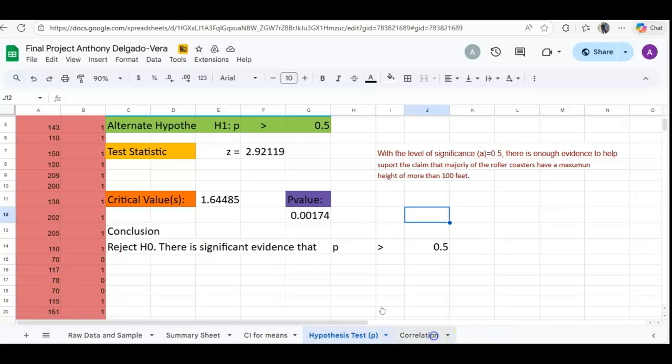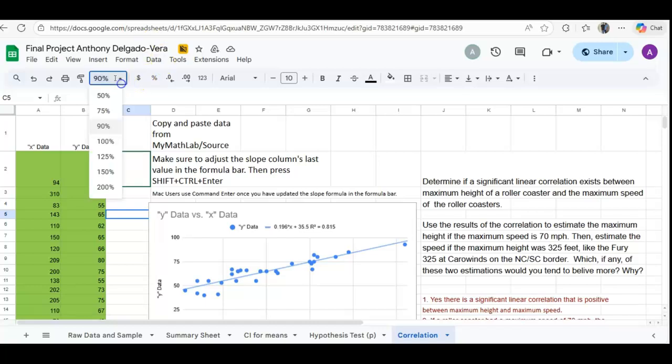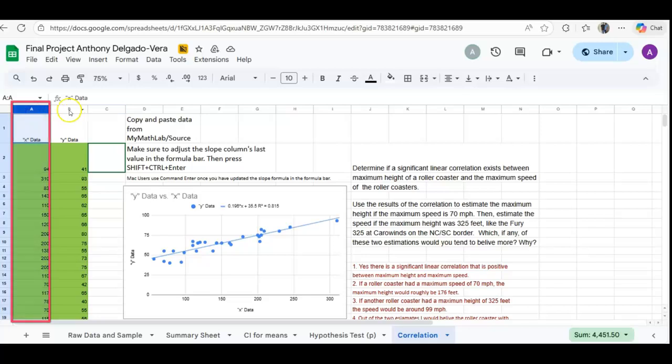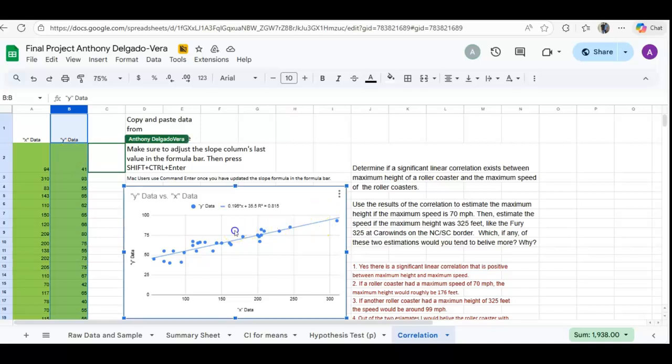And for my correlation, I'm going to pull that up. For my correlation, I picked the height of roller coasters to be the x value, and the speed of my roller coasters to be my y value. And my reasoning for that is because height can be the cause of whether a ride speeds up or slows down. And looking at the scatter plot right here, down here, you can see that there is a significant linear correlation that exists between the maximum heights and speeds.